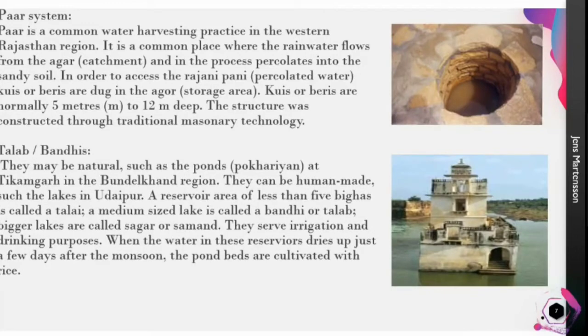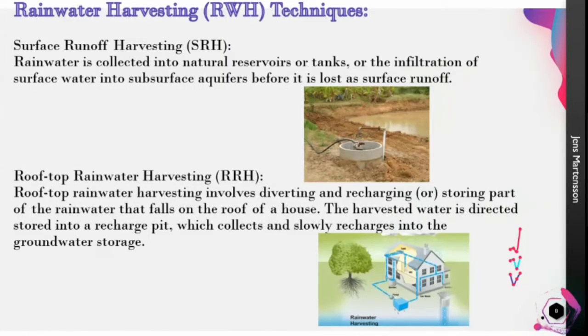And this water can be used for cultivation and drinking purposes. When the lake dries up, it is used for cultivation of rice, as in a field even. And now the rainwater harvesting techniques present. There are usually two types: surface runoff harvesting and rooftop rainwater harvesting.